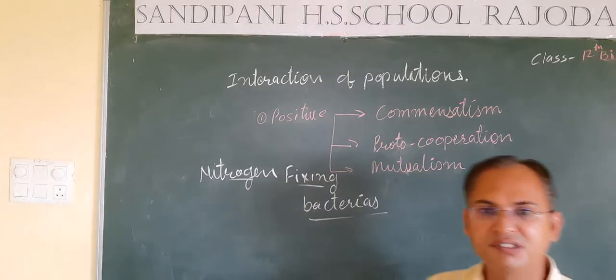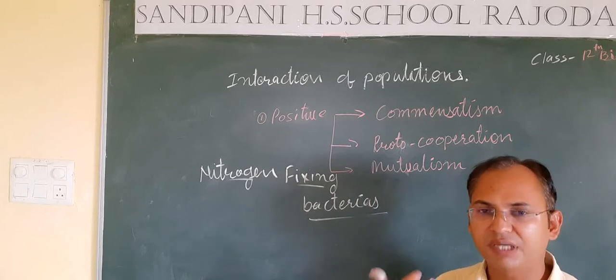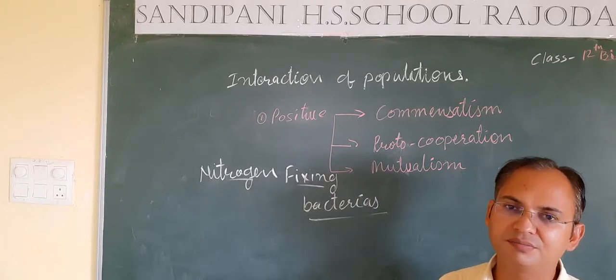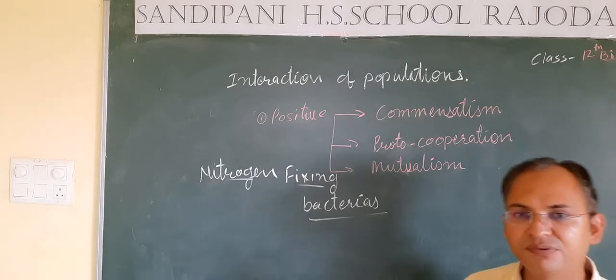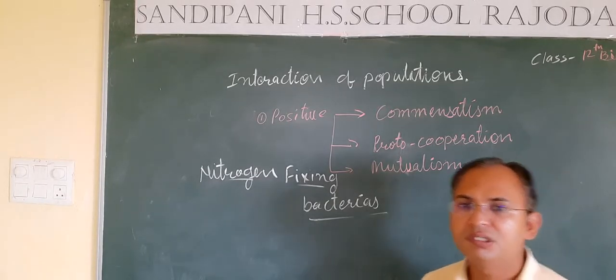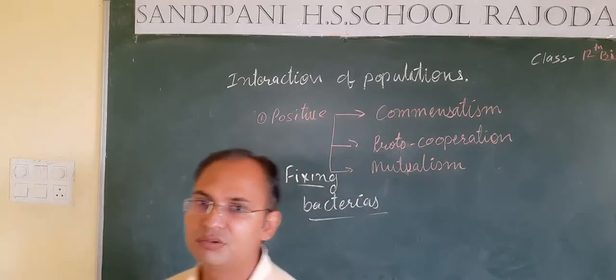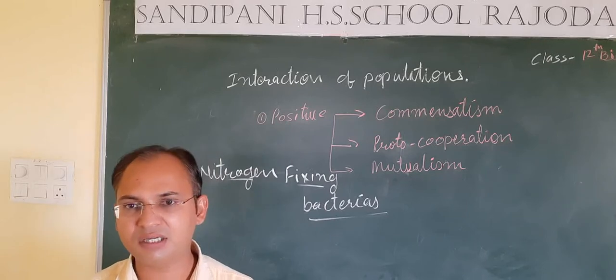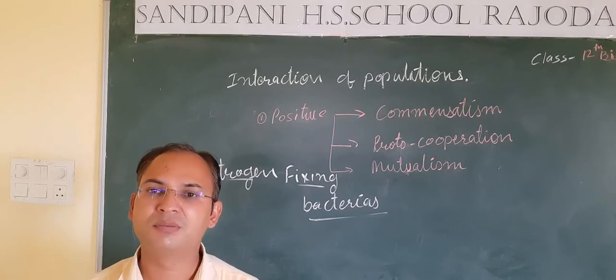They fix the nitrogen, convert the nitrogen into nitrate and nitrite, and give this nutrient supply to the plant. The plant in turn makes the food and supplies the food to the bacteria. So this type of interaction, or mutualism, is beneficial for the nitrogen fixing bacteria as well as for the plants.